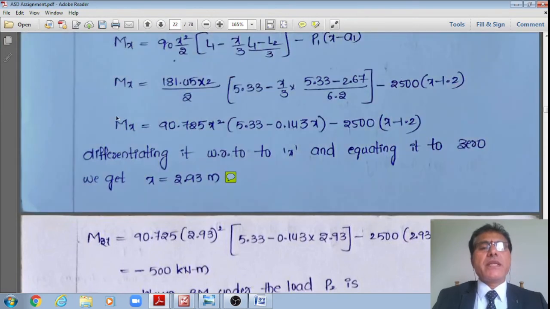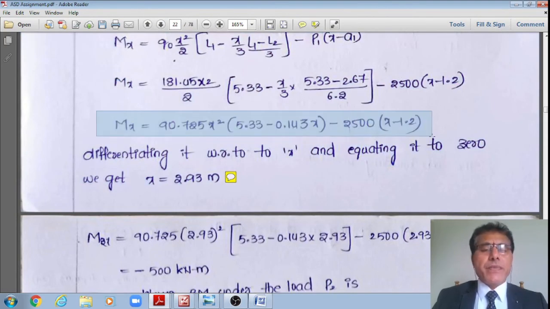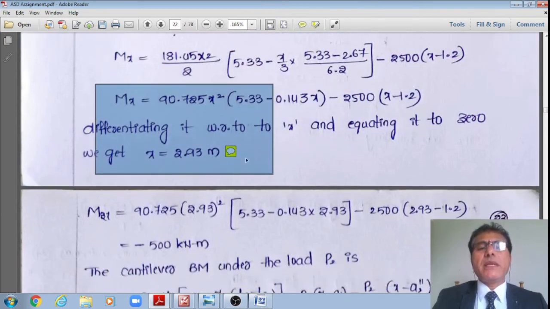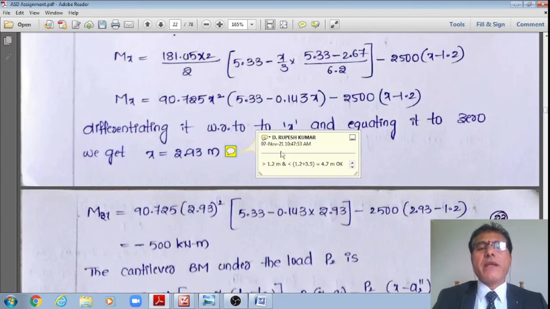By differentiating this with respect to x, we get the shear force V, and equating that to 0, I get x is equal to 2.93 meter. Let me check whether it is okay. It should be greater than 1.6 meter, yes, because 0.8 plus 0.8 is 1.6 meter, the lower bound, and the upper bound is 1.6 plus 3.5, which is 5.1 meter. Yes, it is less than 5.1 meter also. Therefore, it is okay.